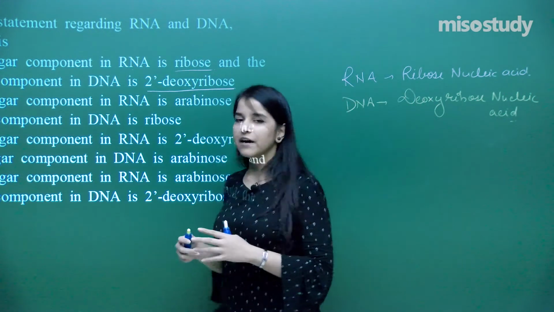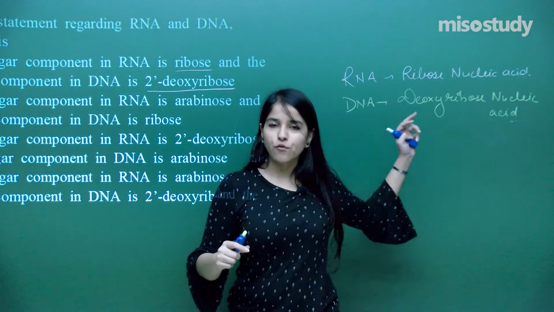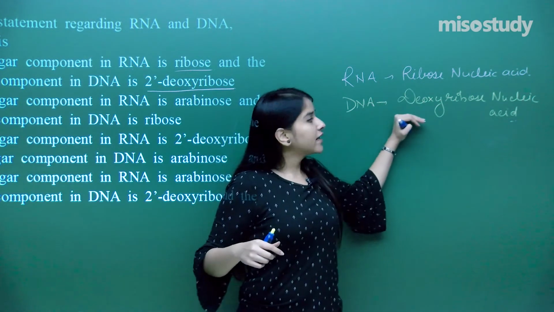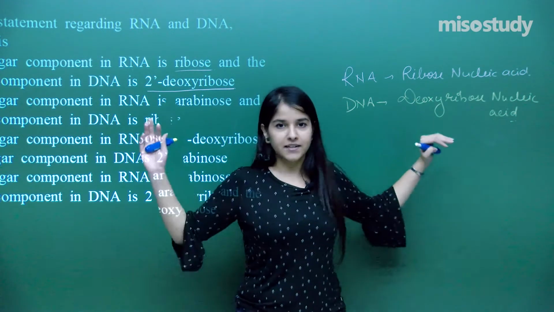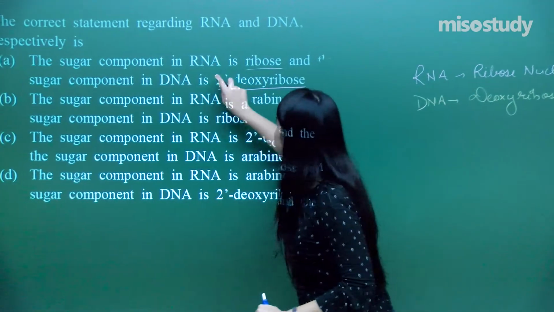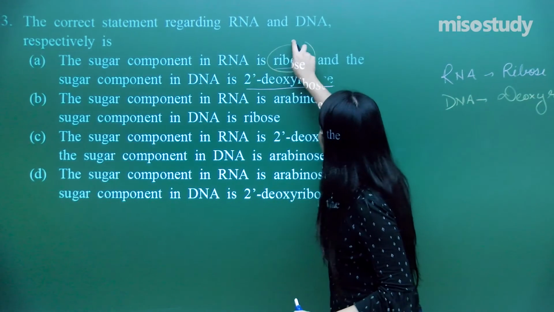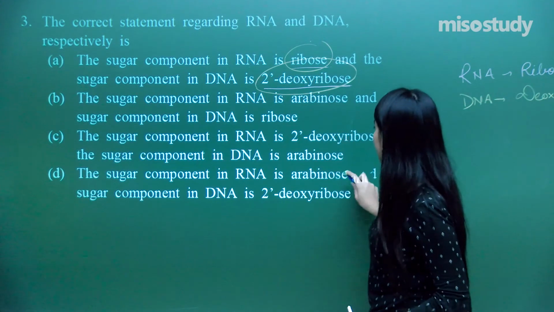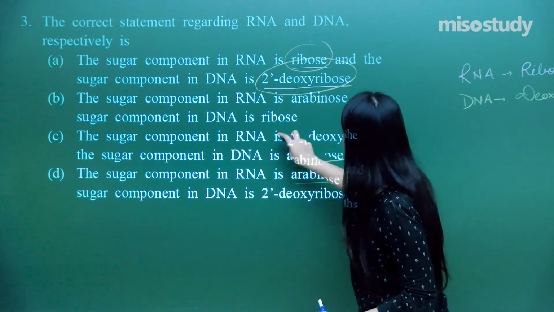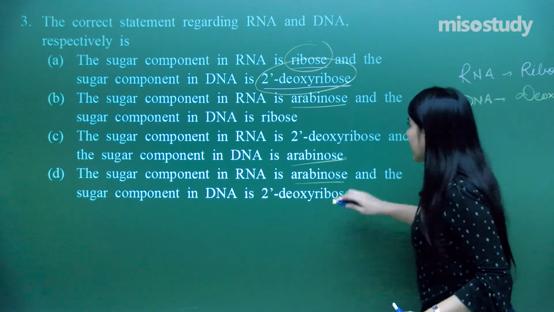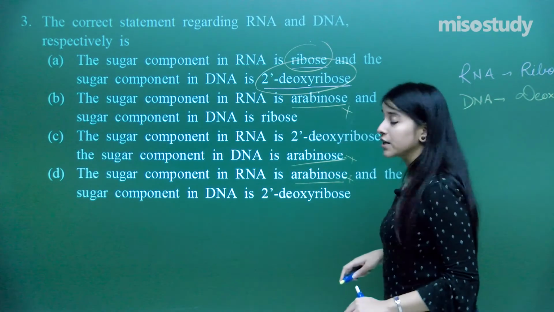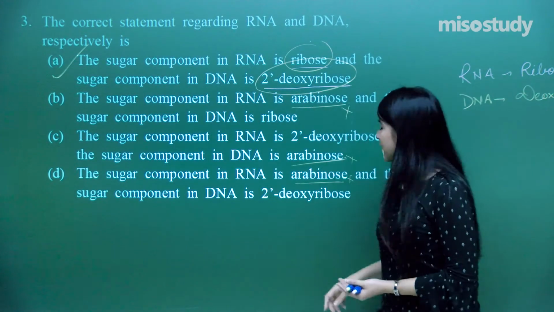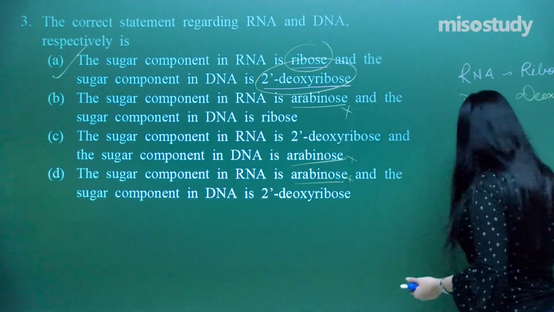So basically what we have got is pentose sugars involved in both of the structures, and just the full forms have cleared our doubts and given up the answer, that is RNA is actually ribose and the DNA is 2-deoxyribose. Every other option is actually containing arabinose, which cannot be the sugar involved over here. So I hope you all have got the right answer here, that is A. So let's just move on to the very next question.